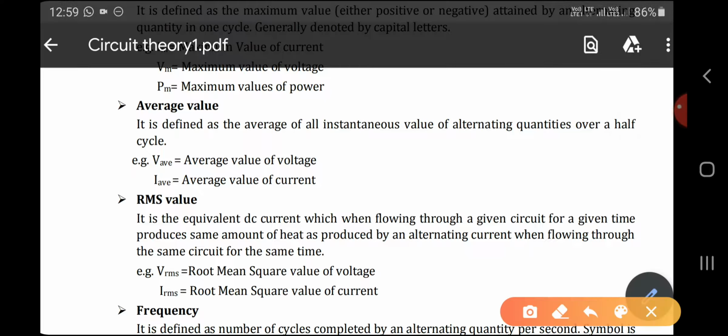Next definition is RMS value. It's a very important thing. Whenever you're going for any competitive exam, definitely questions based on RMS will be there. So we need to understand what is meant by RMS value. It is the equivalent DC current which, when flowing through a given circuit for a given time, produces the same amount of heat as produced by the alternating current when flowing through the same circuit for the same time. It can be represented by V_RMS and I_RMS. RMS is nothing but root mean square. So I_RMS is the root mean square value of current.